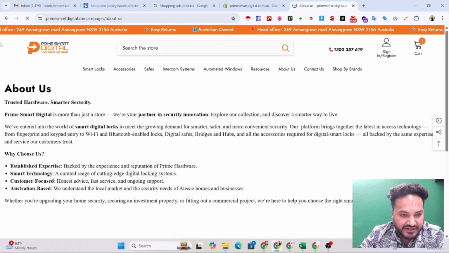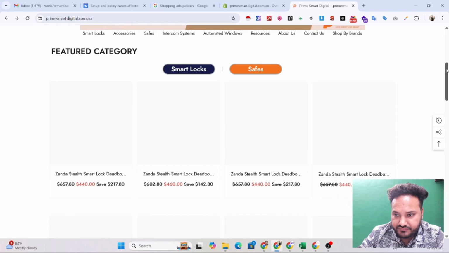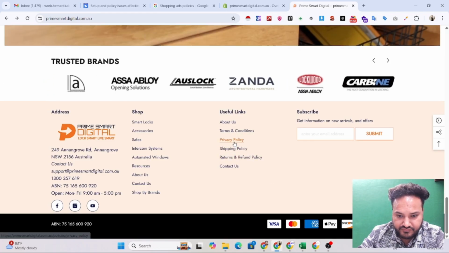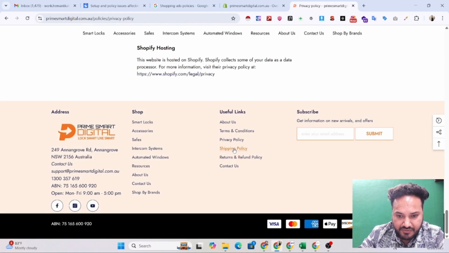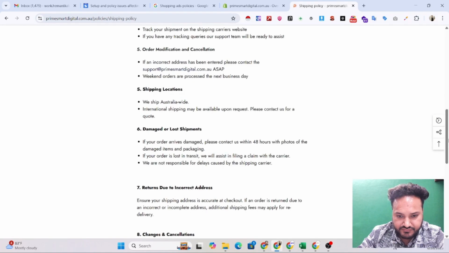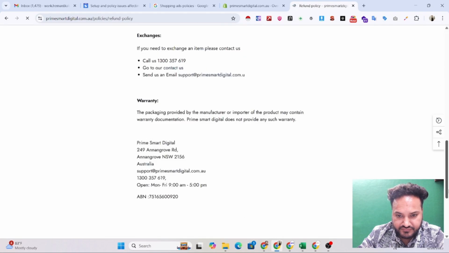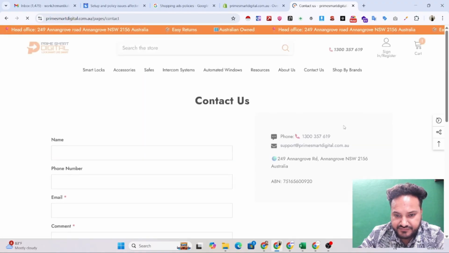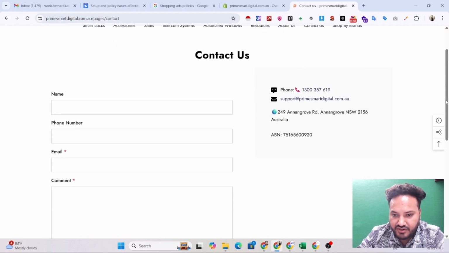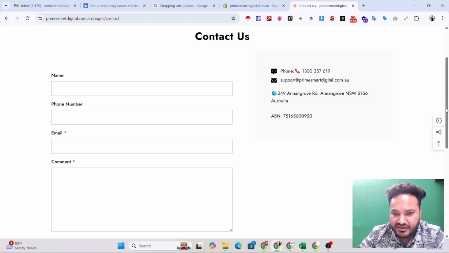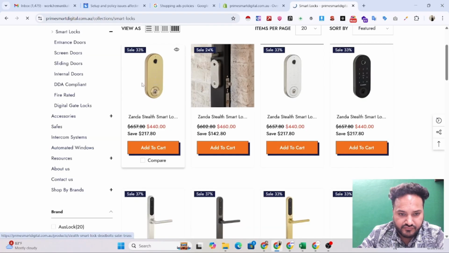Everything, whatever you mention in your website, along with the business address, the business phone number, the business email ID, ABN number if you are in Australia, or the respective number like GST in India or any other country, your hours of operation, everything has to be there in the footer.